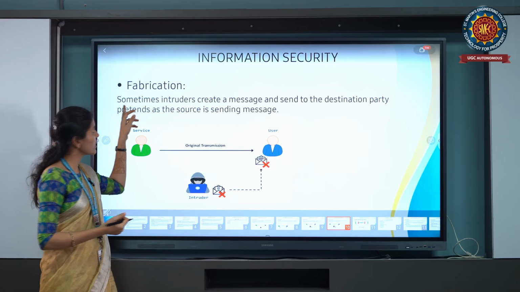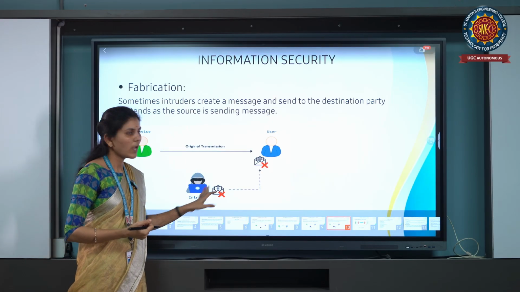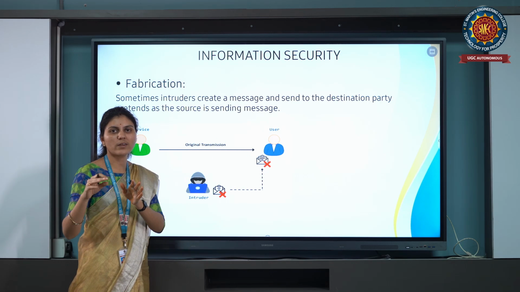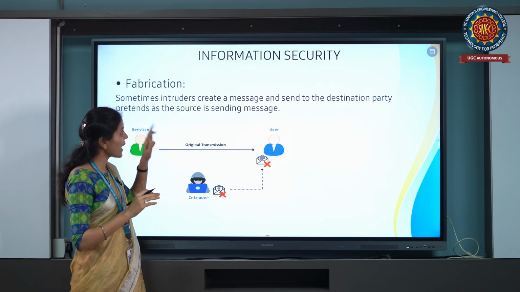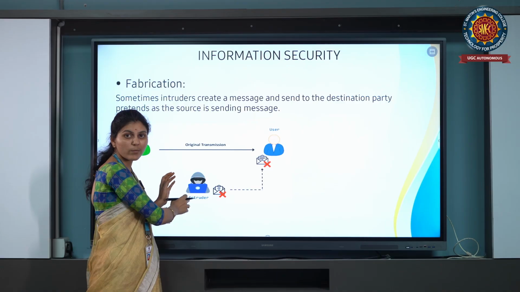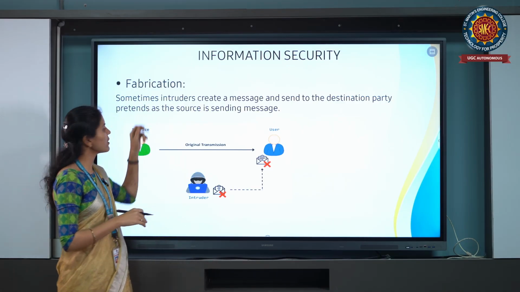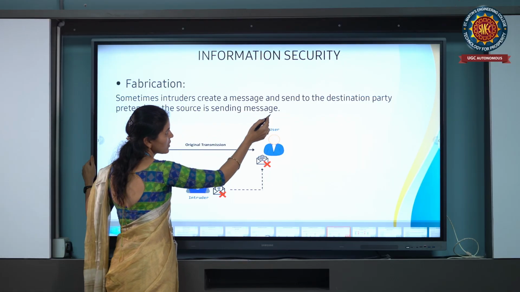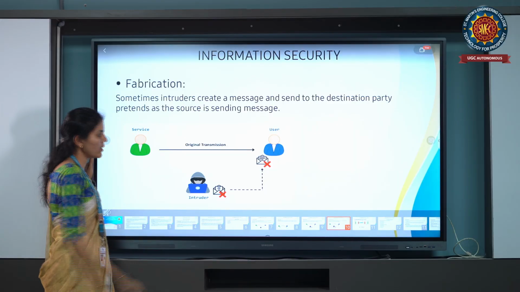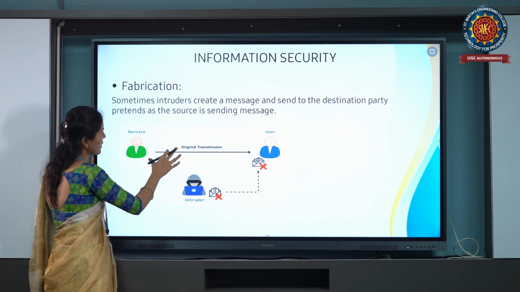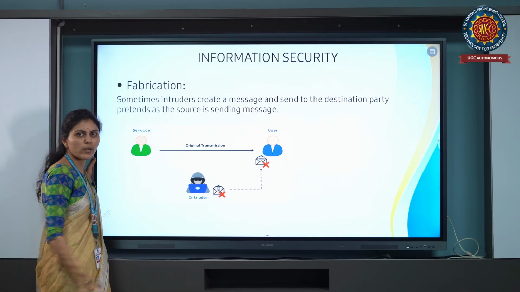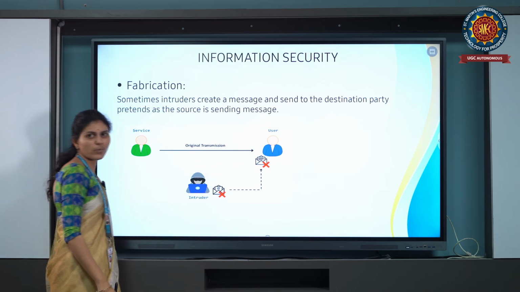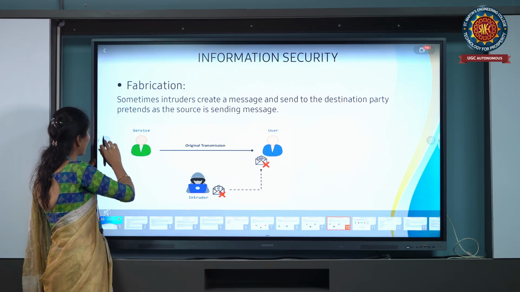The receiver thinks so-and-so person is sending the information to me. But actually the intruder is involved. That is fabrication. Fabrication is when sometimes an intruder creates a message and sends it to the destination party. The source person is not involved here, just the intruder sends it to the destination person. This is fabrication.